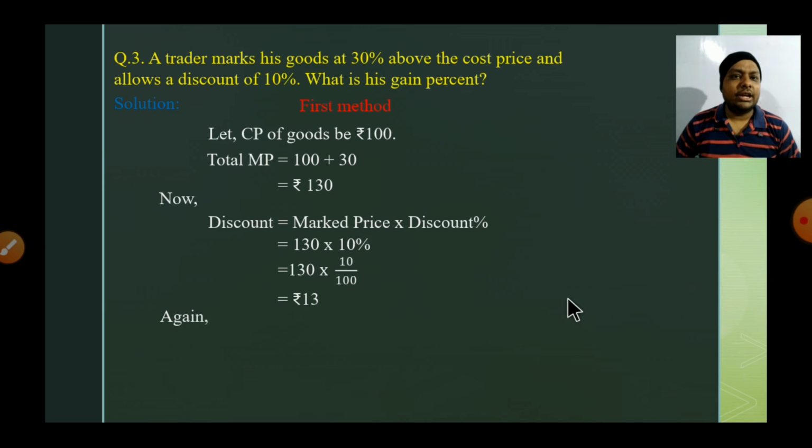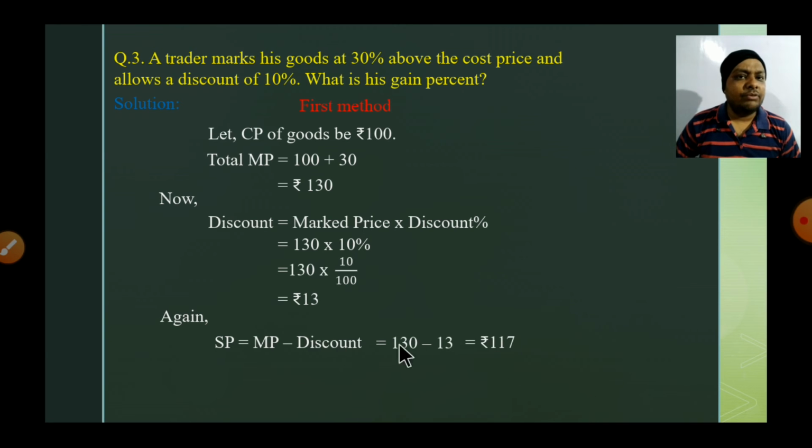What formula can we apply? That SP equals MP minus discount, selling price. So it will be what? 130 minus 13. 130 will be the MP and the discount is 13. It means 117 will be the SP.